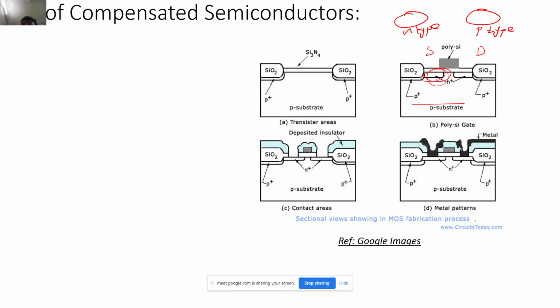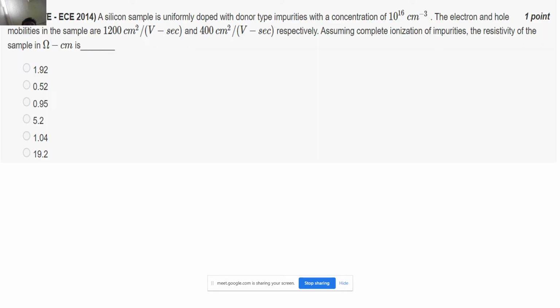So you want to make the n type by converting the p type into n type. This is where the use of the compensated semiconductors comes into the picture. We just have a few more questions left, so we will solve them. And yeah, so question number 16.